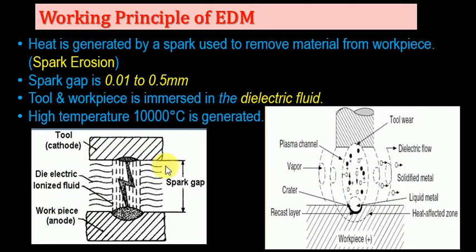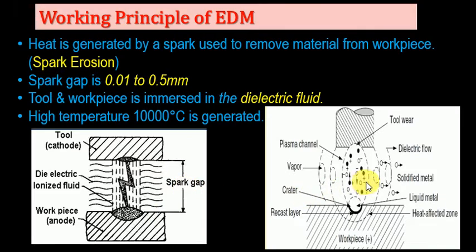Here the first figure shows the general principle of the electro discharge machining process. The tool is generally called the cathode, the workpiece is generally the anode, and the gap between the workpiece and tool is filled by the dielectric fluid. Later we will discuss what a dielectric fluid is and its importance. So the spark is formed across this gap filled by the dielectric fluid. This tool-to-work gap is called the spark gap.